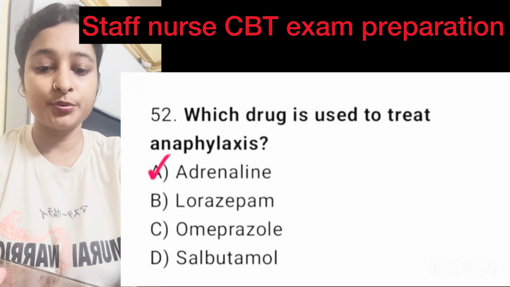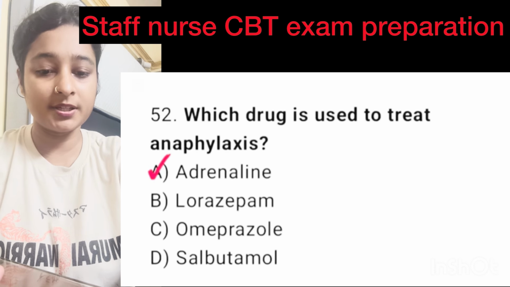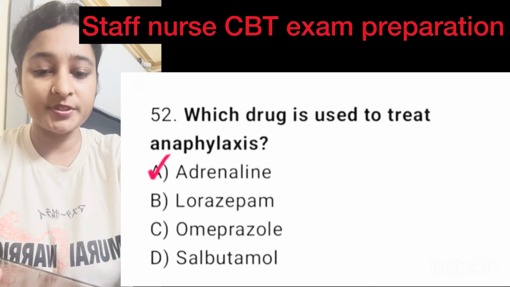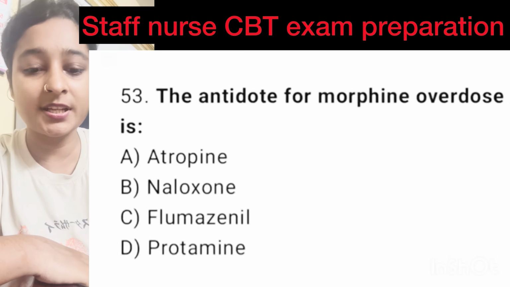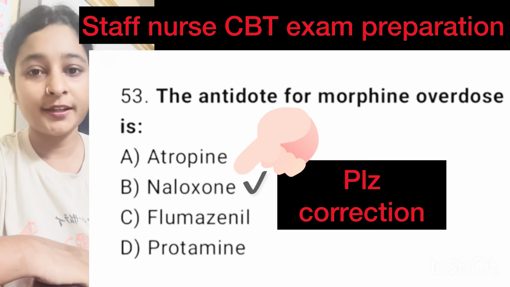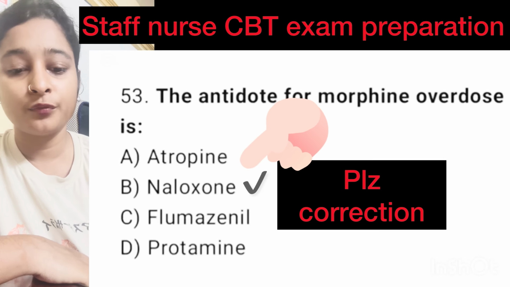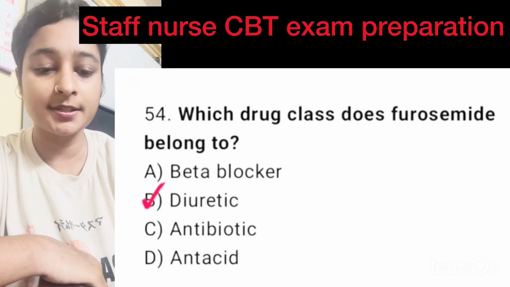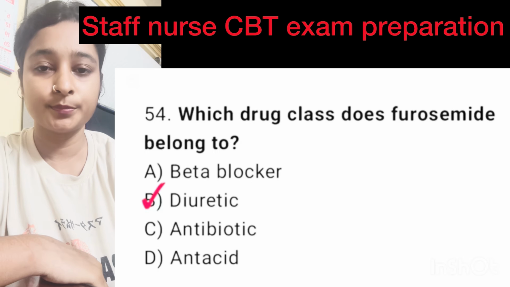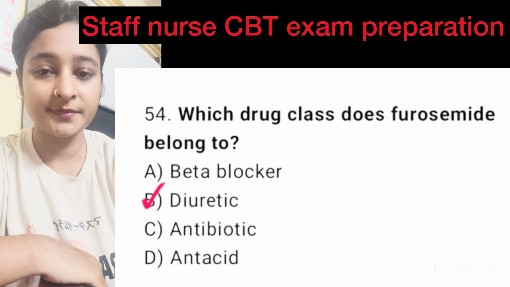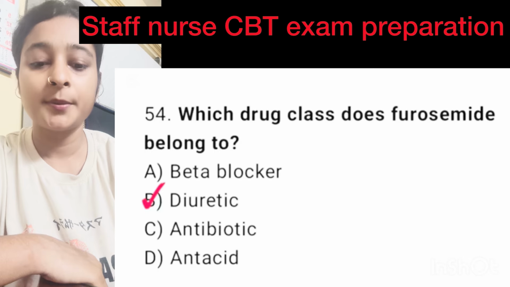Question number 52, which drug is used to treat anaphylaxis? Here correct option is option A, adrenaline. Question number 53, the antidote for morphine overdose is. Here correct option is option C, flumazenil. Question number 54, which drug class does furosemide belong to? Furosemide meaning Lasix injection. Here correct option is option B, diuretic.